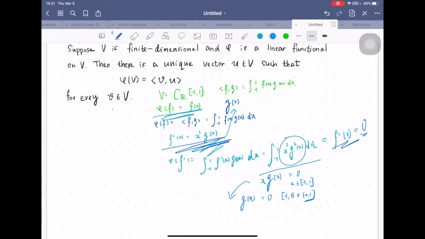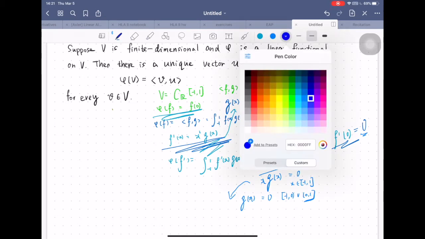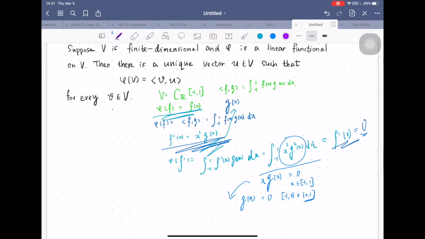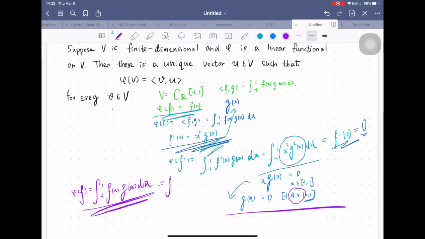Now, we want to recalculate phi of f. Since we know that g of x equals 0 anywhere except at 0, the integral here should be f(0) g(0), which by our definition here equals f of 0.